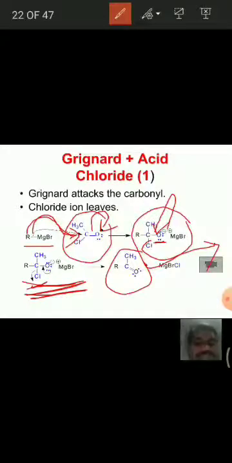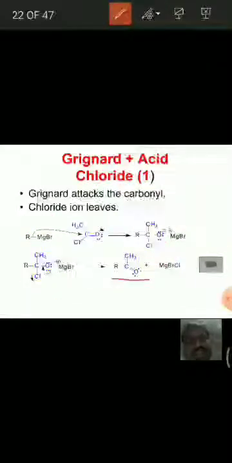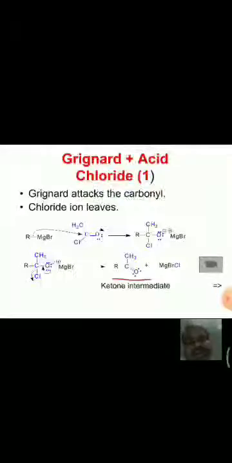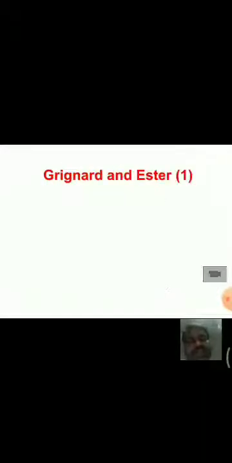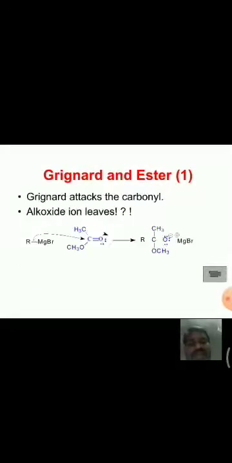That means in this reaction, when the first mole is treated with acetyl chloride, we get a ketone as intermediate. This ketone again reacts with 1 mole of Grignard reagent, and it gives a tertiary alcohol. See here, this is the ketone formed as intermediate, and this ketone again reacts with 1 mole of Grignard reagent to form the tertiary alcohol.